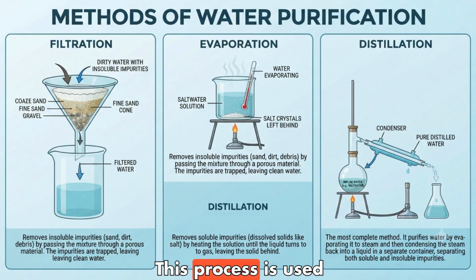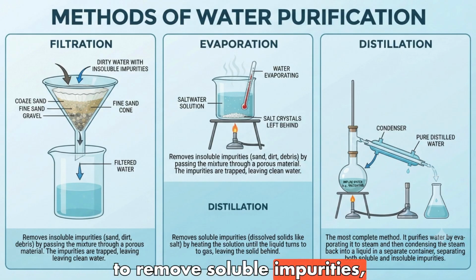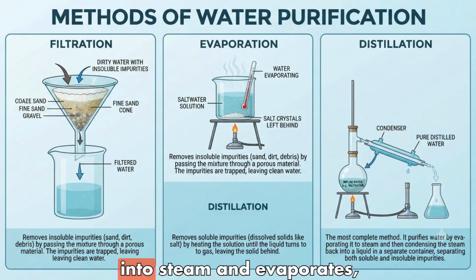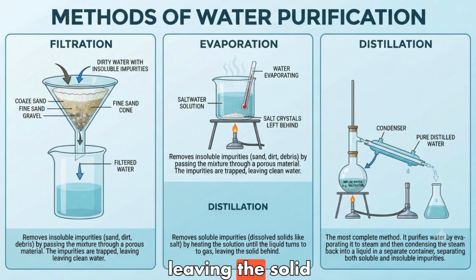Evaporation. This process is used to remove soluble impurities, dissolved solids, like salt. The saltwater solution is heated until the liquid water turns into steam and evaporates, leaving the solid salt crystals behind in the container. Distillation. This is the most complete purification method.